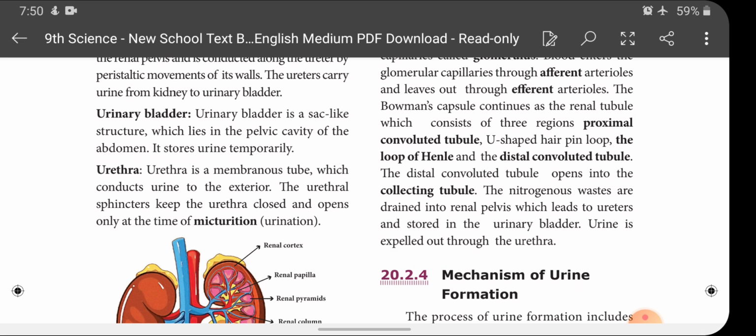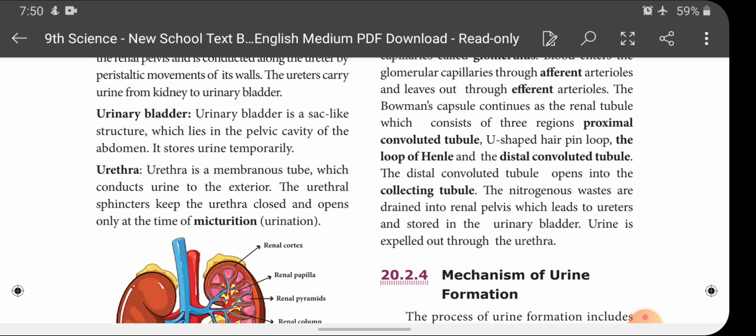Urethra is a membranous tube which conducts urine to the exterior. The urethral sphincter keeps the urethra closed and opens only at the time of micturition. What is meant by micturition? Urination, that is, expelling of urine, is called what? Urination or micturition. So urethra is a membranous tube. What is its function? It conducts urine to the exterior.